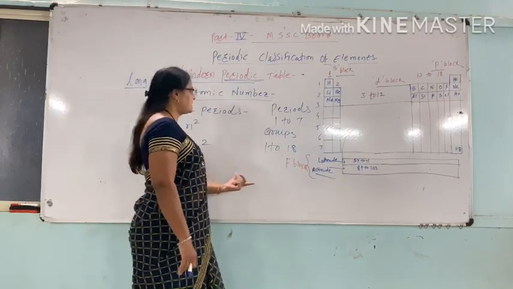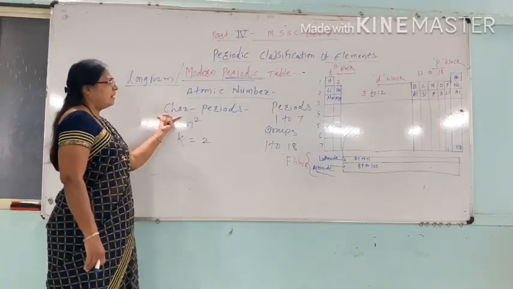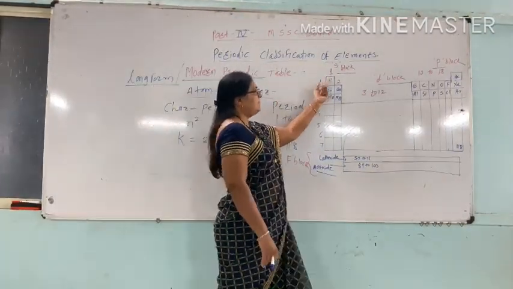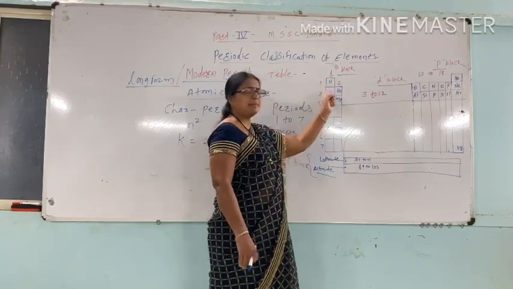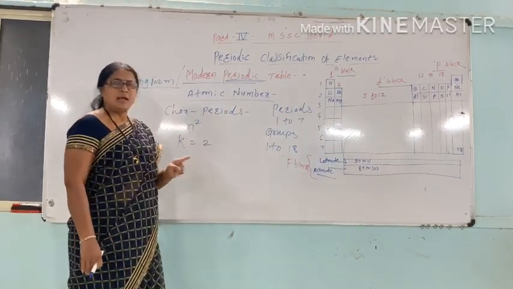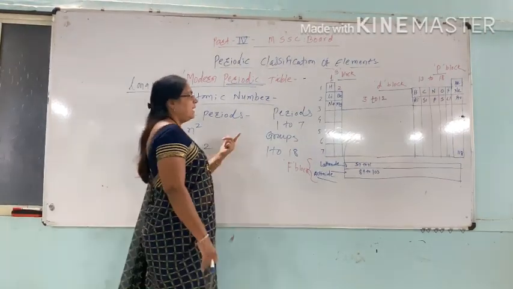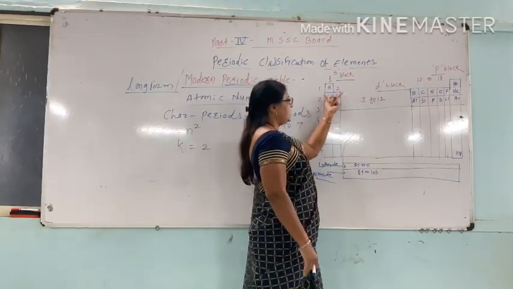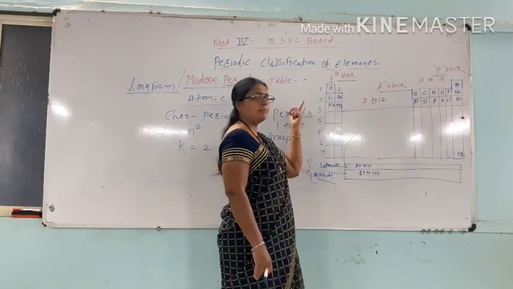There are some characteristics like: the first period contains 2 elements, the second contains 8 elements. Elements present in each period.